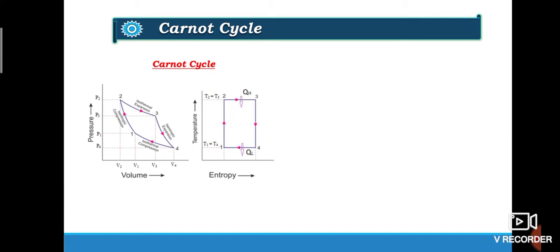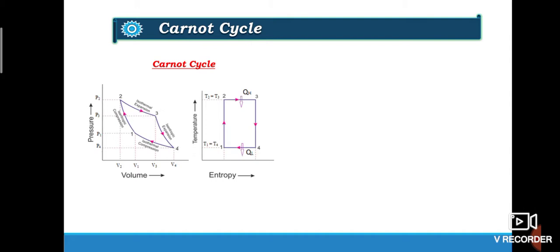Now this is an imaginary cycle for power generation, and according to the second law of thermodynamics, no cycle can produce efficiency more than the Carnot cycle. So because of this reason, this cycle becomes important for comparison of different cycles for power generation. But let us see how it is relevant in refrigeration.